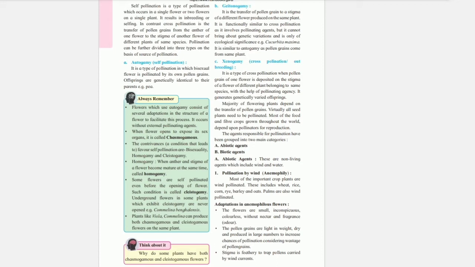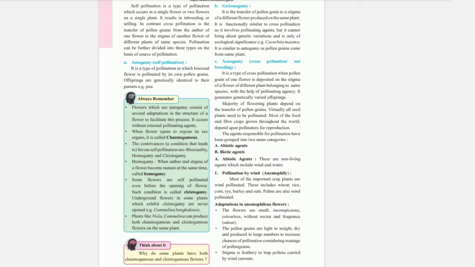Pollination can be further divided into three types on the basis of source of pollen: autogamy, geitonogamy, and xenogamy. Autogamy, self-pollination. It is a type of pollination in which a bisexual flower is pollinated by its own pollen grain. Offsprings are genetically identical to their parents.